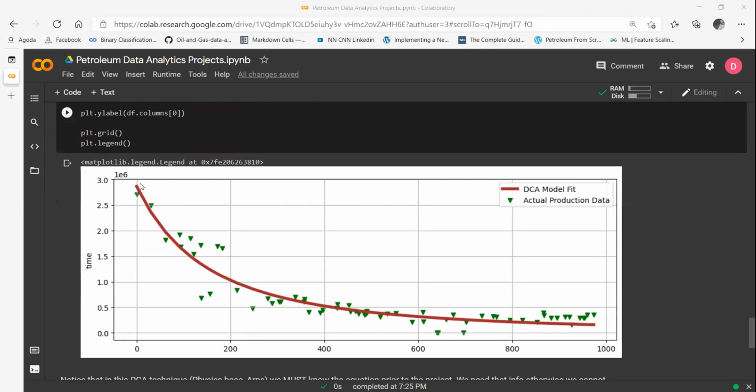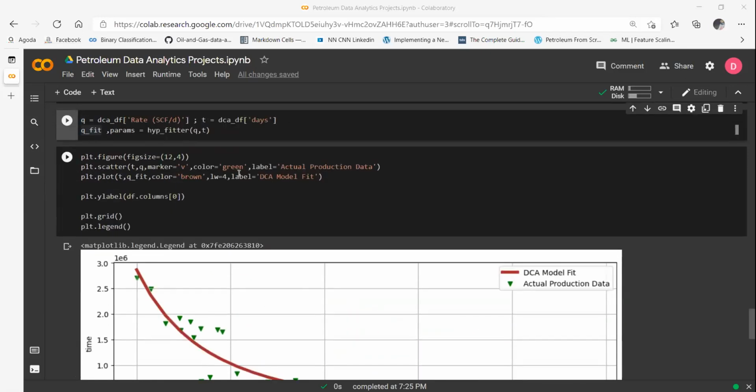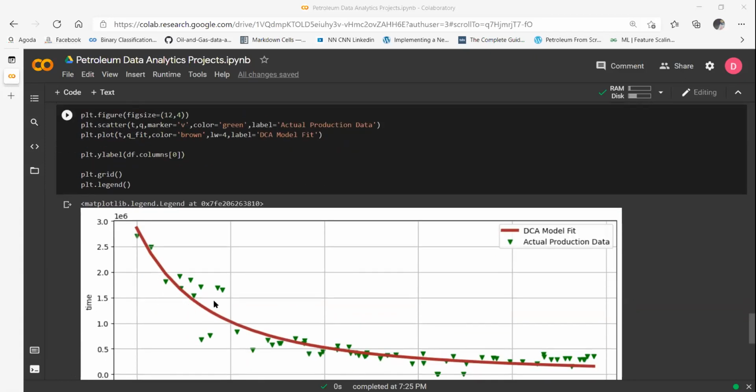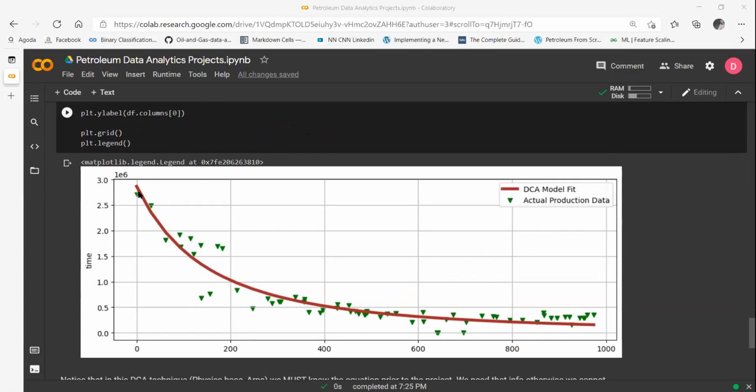Okay, so you can see the brown line is basically, all I've done is simple plotting. You already know plotting by now. T by Q is giving you the green dots, because T by Q is the actual data. T by Q fit is the model data. Okay. So finally, now you can see the model is pretty good. SciPy, which is the scientific library of Python, has done a pretty good job in optimized curve fitting.